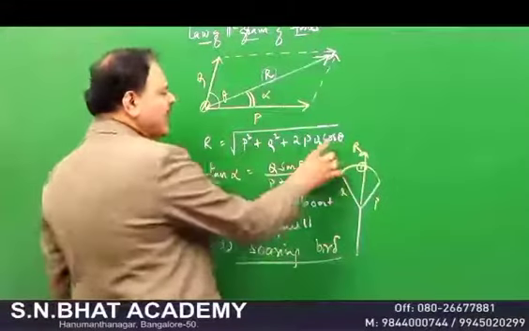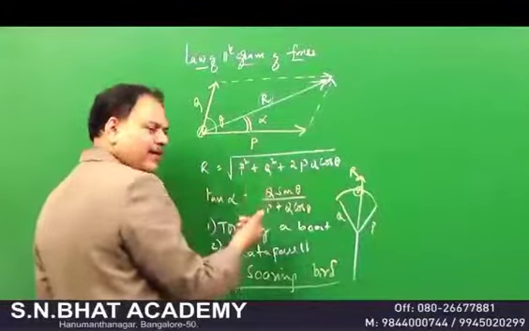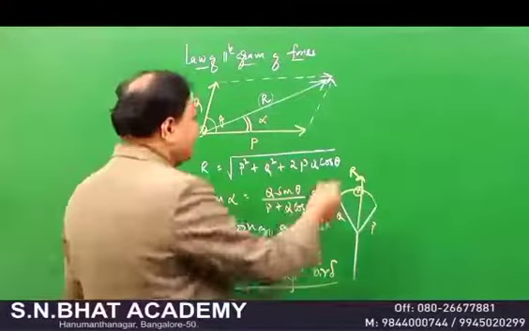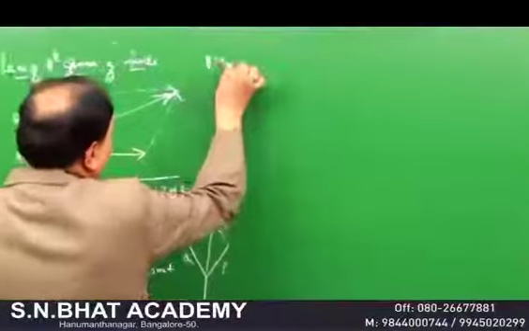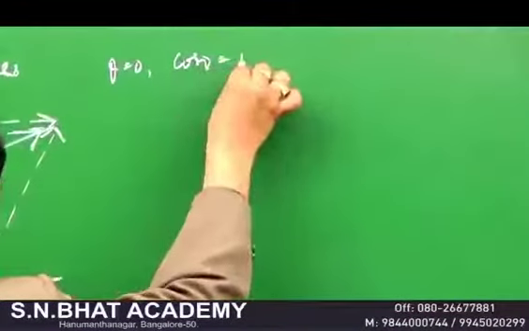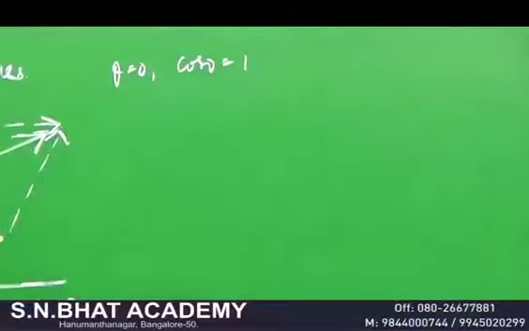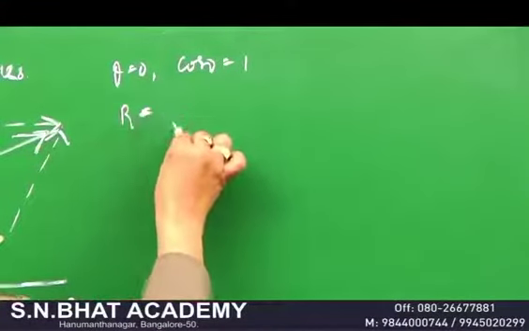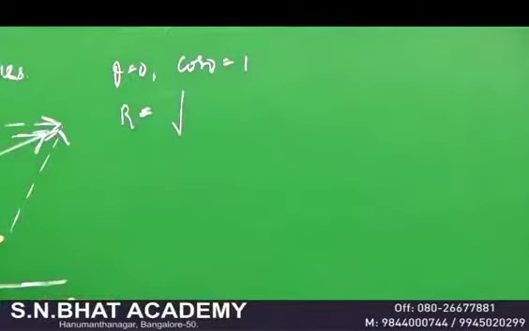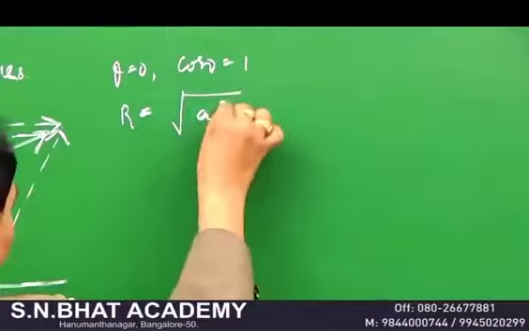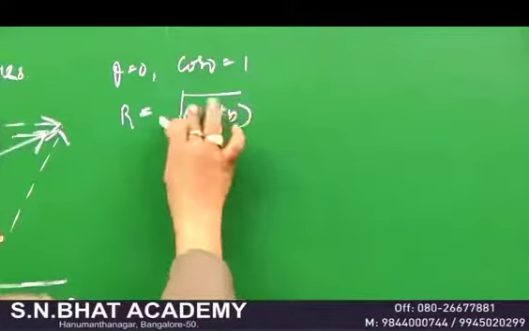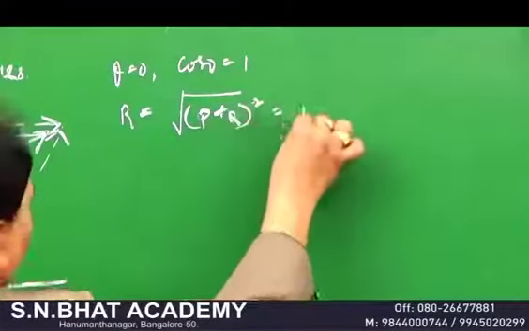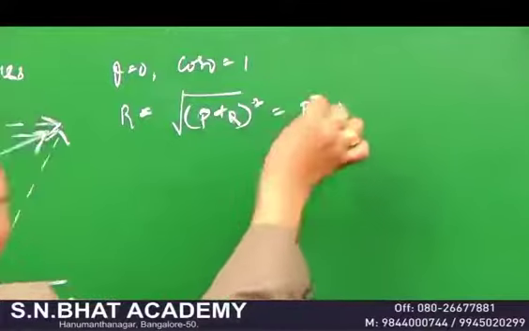Then you look at these angles. When theta is 0, cos 0 is 1. Very important thing it is, my dear students. When theta is 0, cos 0 is equal to 1. Then you know your resultant is given by the square root of a square plus b square plus 2ab, that is, the square root of (a plus b) whole square, or (P plus Q) whole square here. That comes out to be equal to P plus Q. Very important.